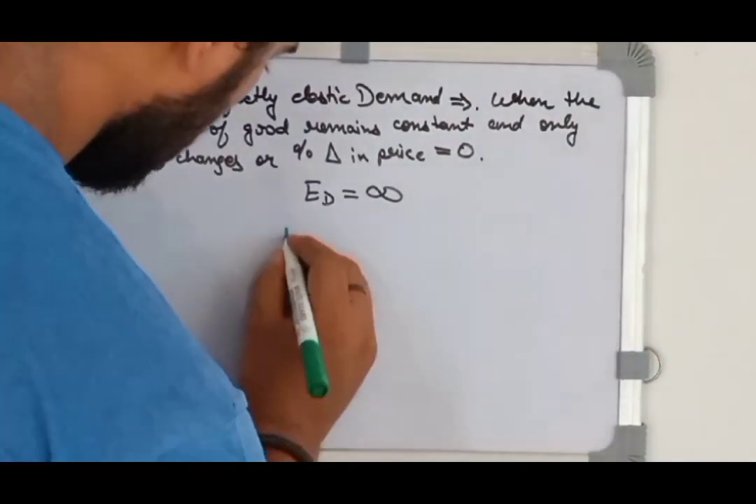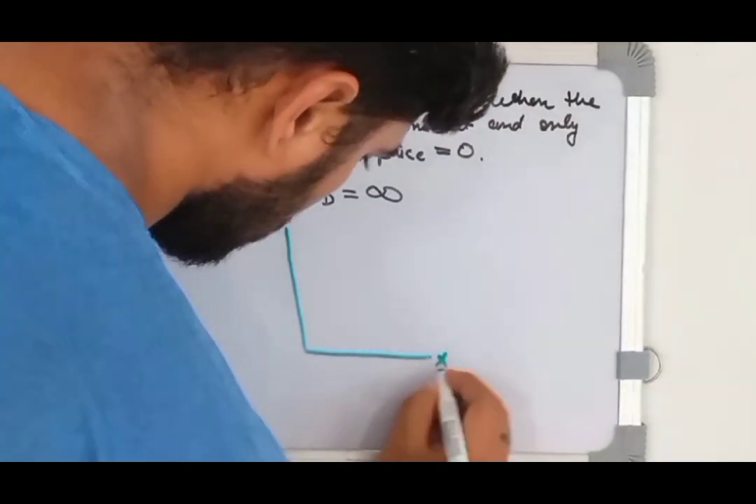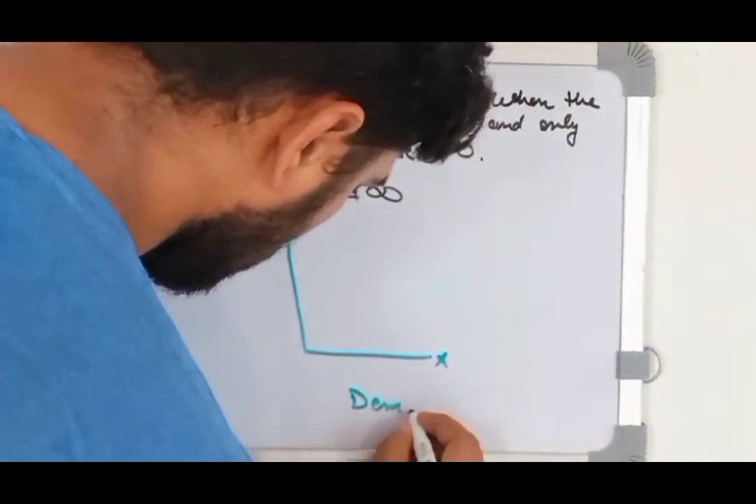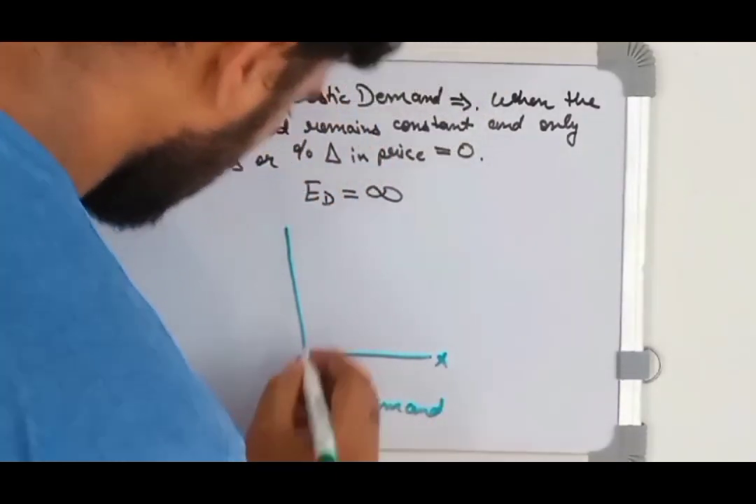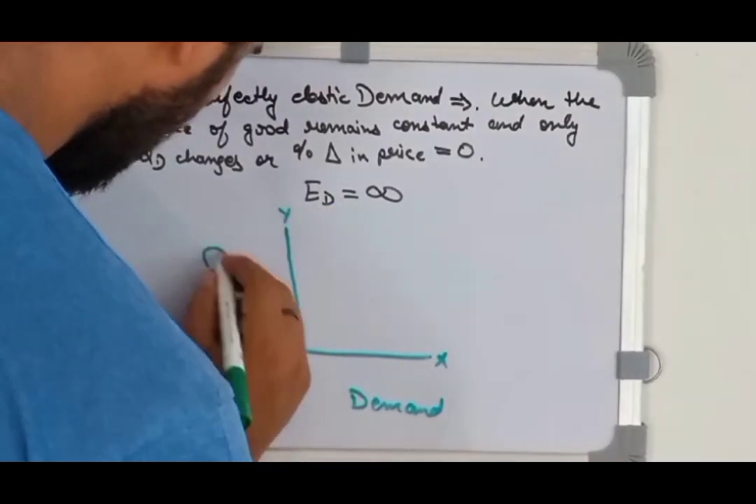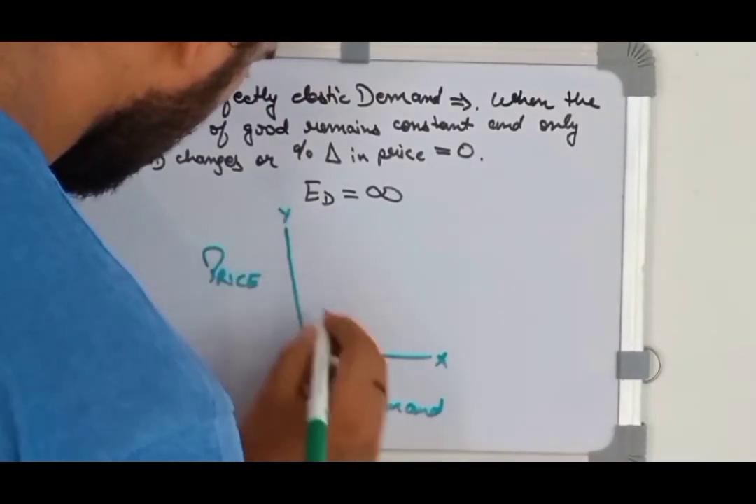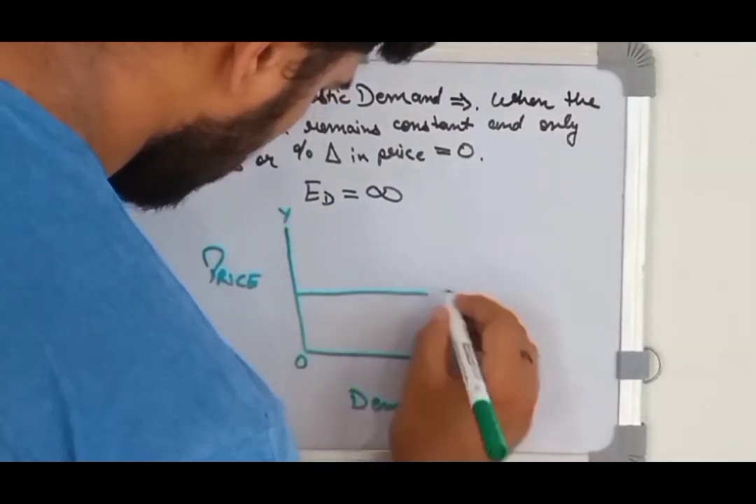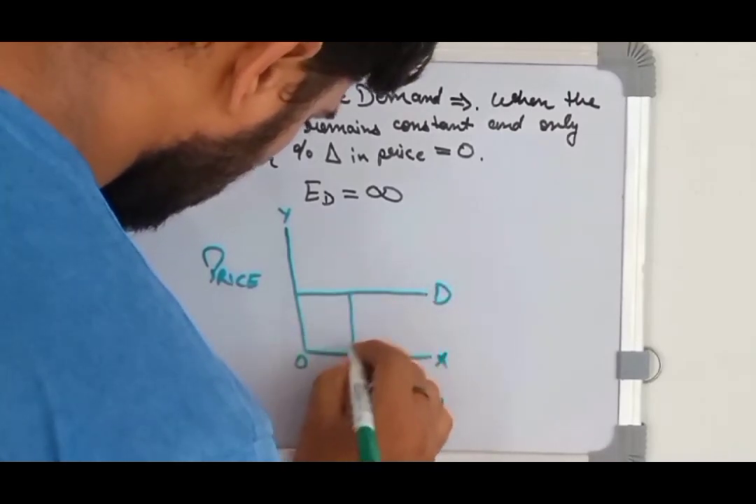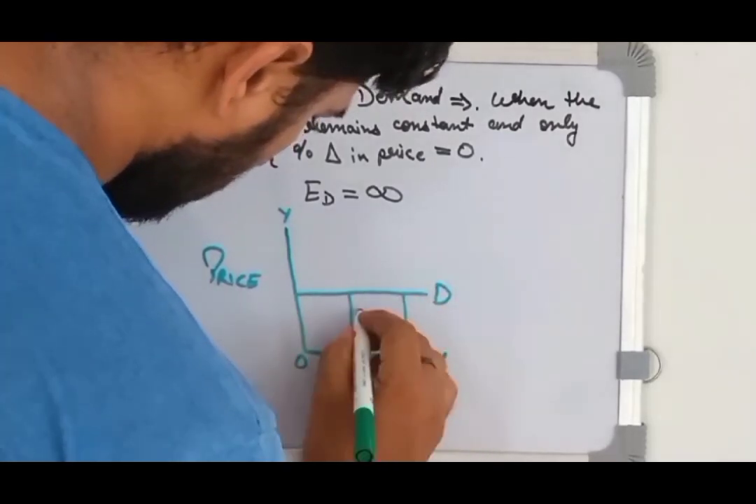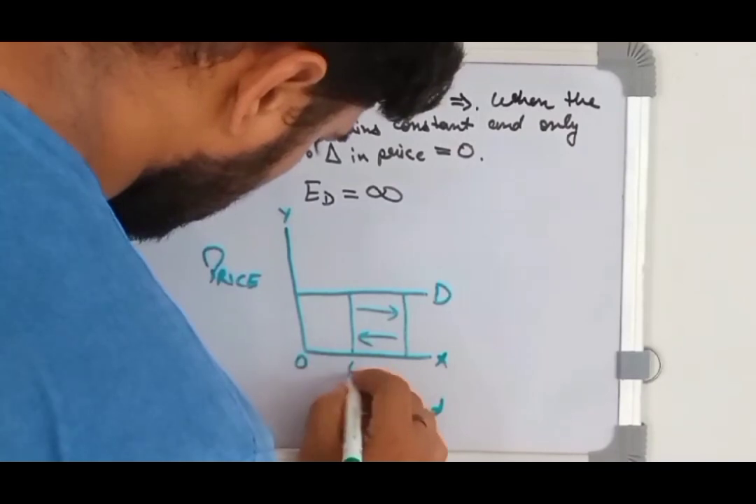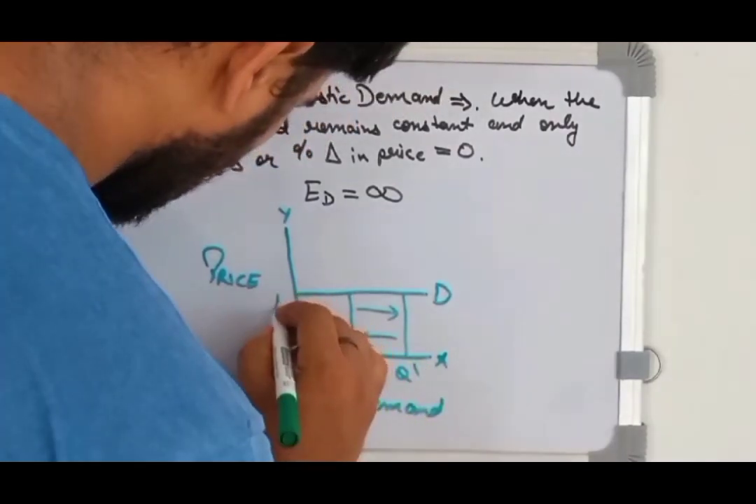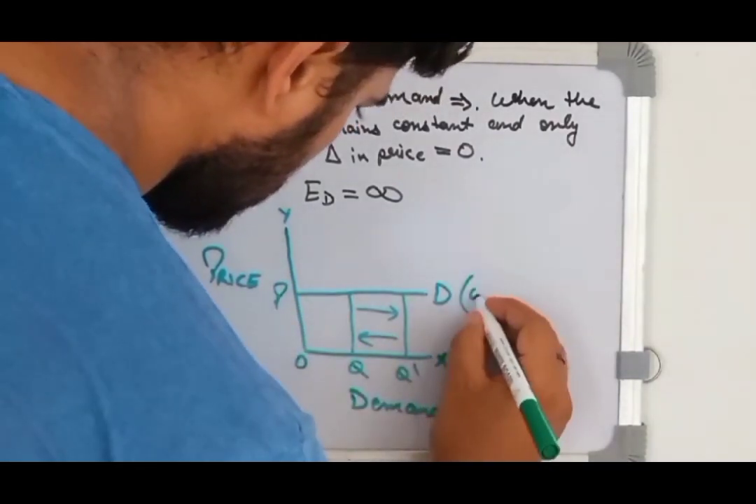Now we'll draw the demand curve for this condition. X-axis will represent the demand, Y-axis will represent the price, and here the demand curve will be a completely horizontal line or the perfect slope will be obtained. So here the price is constant and only the quantity demanded is changing. This represents the perfectly elastic nature of the demand curve and the elasticity value of infinity.